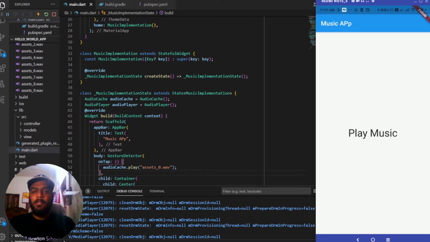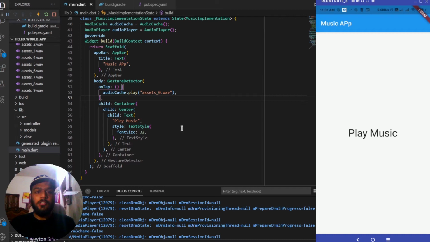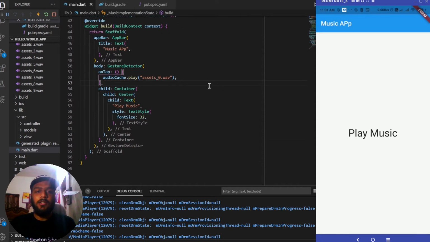I guess now you must be able to hear the song. I have pressed the play music button multiple times, so I guess you must have heard the song. So this is how you can add music to your app, for any of the things, like if some tap is taking place, or the app is loading, or the song which you want to play in the background for your app. So this is how you can add this to your app.